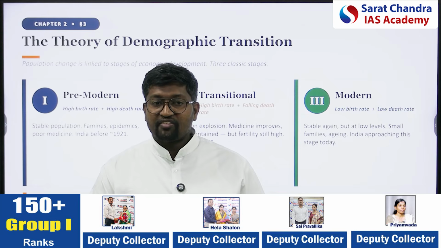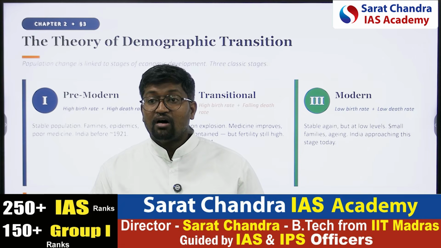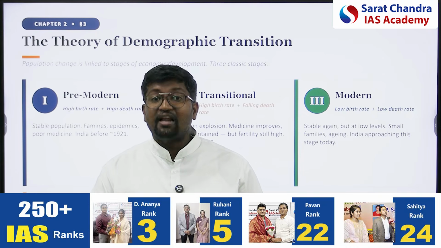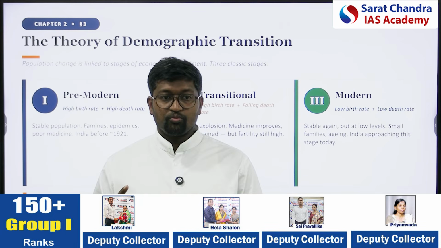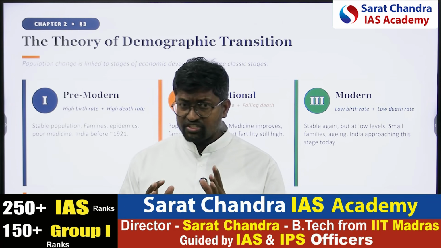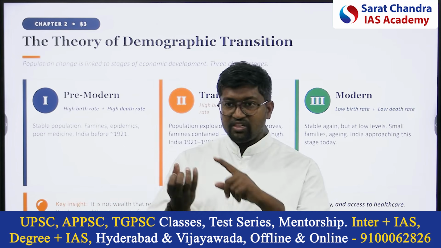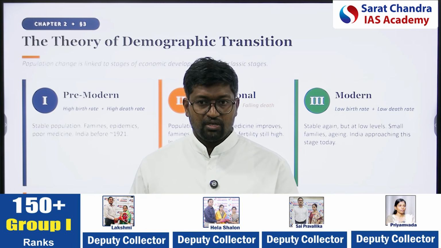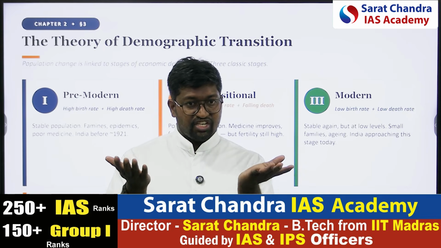Next, during that point of time, birth rate was more and death rate was also more, death due to diseases, viruses, cholera. Because of these, parents were concerned that if we give birth to more children, only half of the children would survive. Unfortunately, this is very true. First of all, they were not aware of contraceptives or population policies. So that is the reason for high birth rate and high death rate initially.